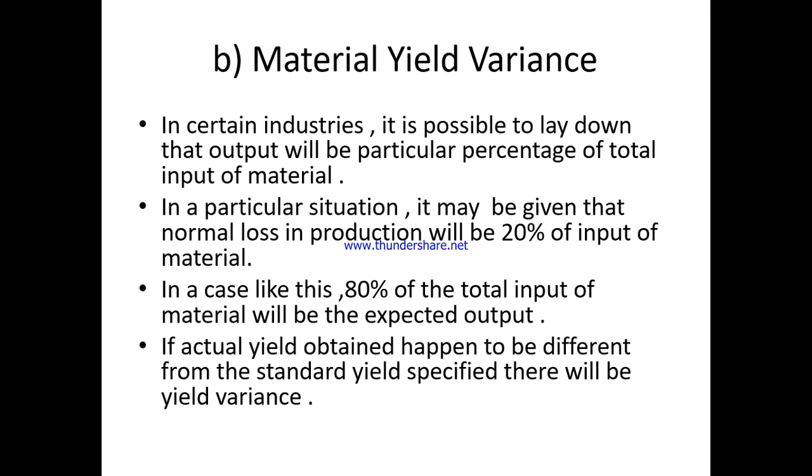Material yield variance. In certain industries, it is possible to lay down that output will be a particular percentage of total input of material. In a particular situation, it may be given that normal loss in production will be 20% of input of material. In a case like this, 80% of total input of material will be the expected output. If the actual yield obtained happens to be different from the standard yield specified, there will be a yield variance.